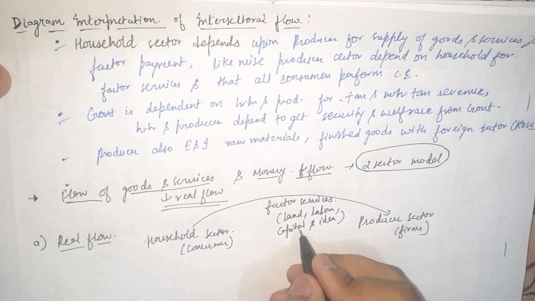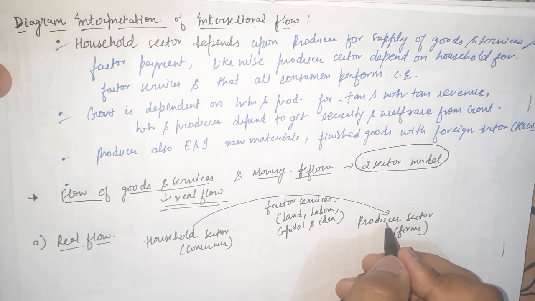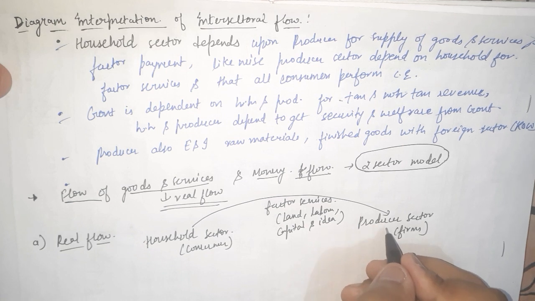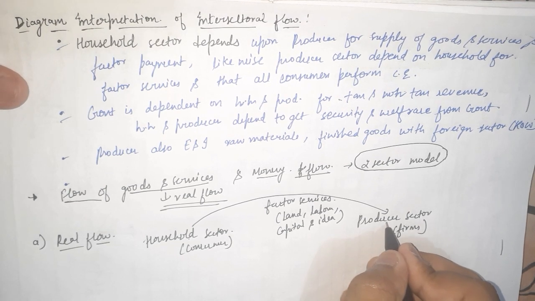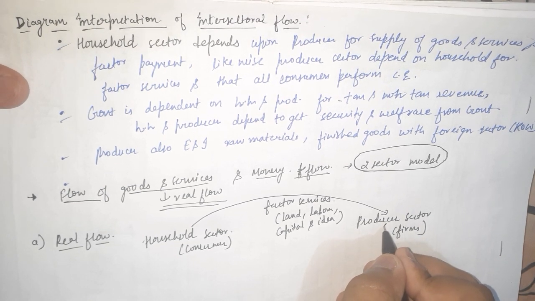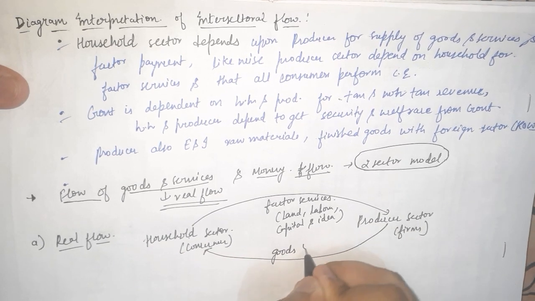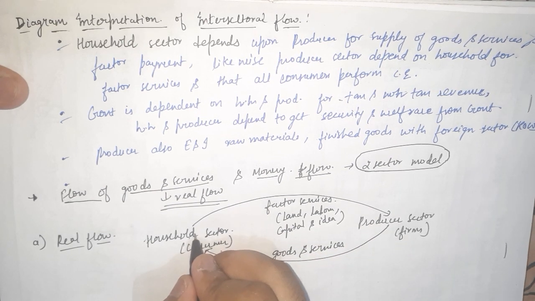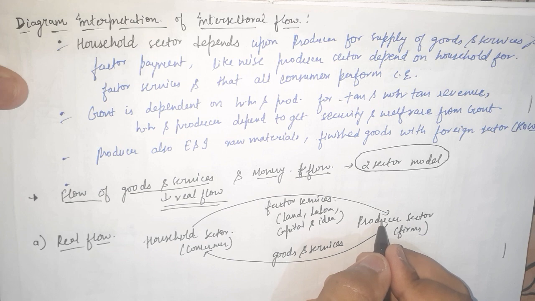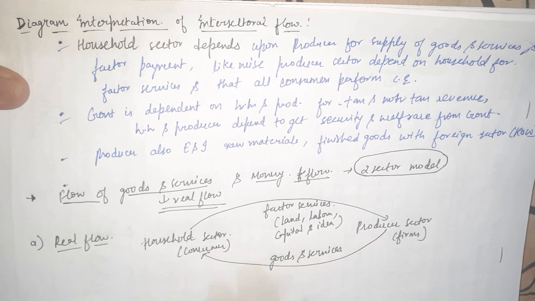When households provide these to the producers, the producer starts the process of production, and in return these producers produce goods and services. If households do not provide their factor services, they are not going to get goods and services in return from the producer.